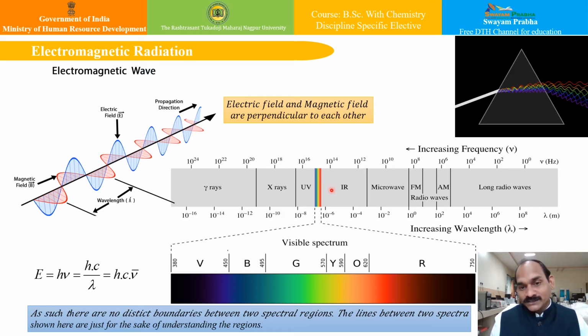It is particularly of use to chemists, the IR region, that is the infrared region. In the visible region, we can see these beautiful colors, VIBGYOR: violet, indigo, blue, green, yellow, orange, and red. This is the range of approximately 380 nanometers to 750 nanometers. Then, with a little higher energy, come the ultraviolet rays which we receive from the sun, then X-rays, and then gamma rays with very high energy, very low wavelength, and high frequency.